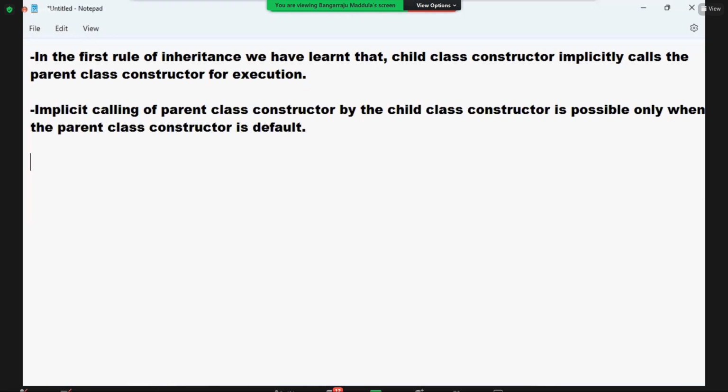Read the 2 points carefully. Try to just analyze the things. You get the answer. It's a very simple answer.